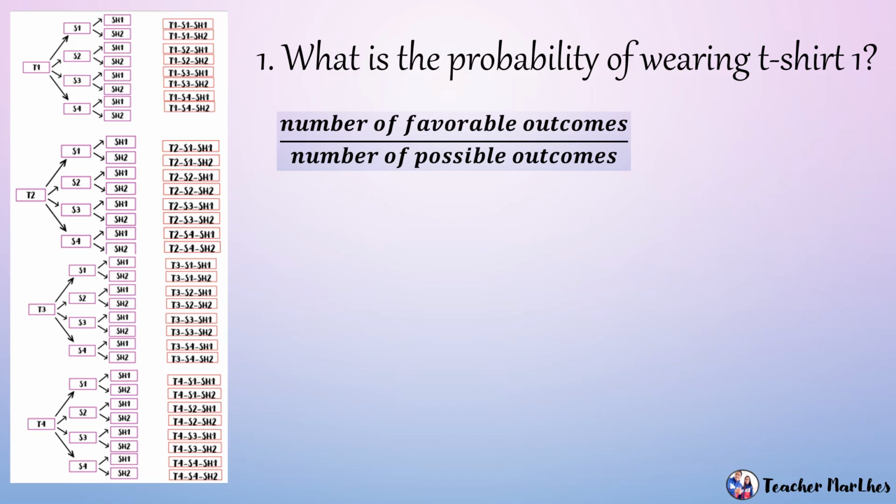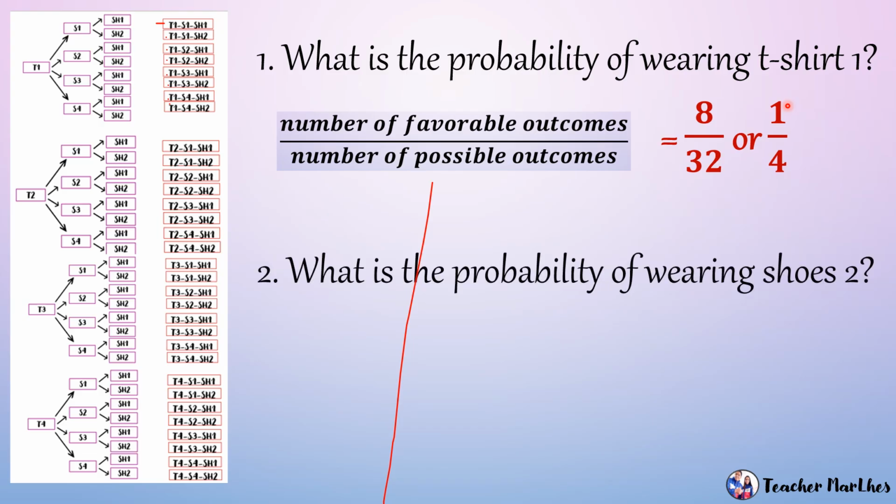So meron tayong 1, 2, 3, 4, 5, 6, 7, 8. So, the favorable outcomes is 8 over, pag sinabi nating possible outcomes, lahat ito. So, ilan lahat ito? So, this is 32. So, favorable outcomes is 8 over the possible outcomes 32. So the probability of wearing t-shirt 1 is 8 over 32, or lowest term ng 8 over 32, we have 1/4.